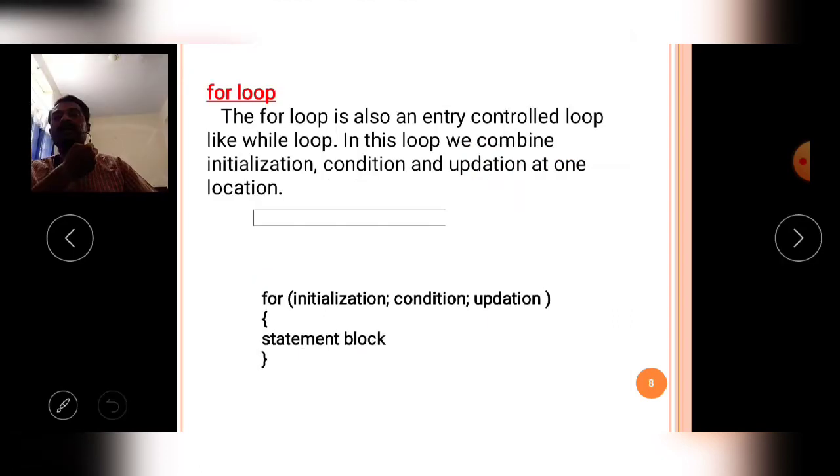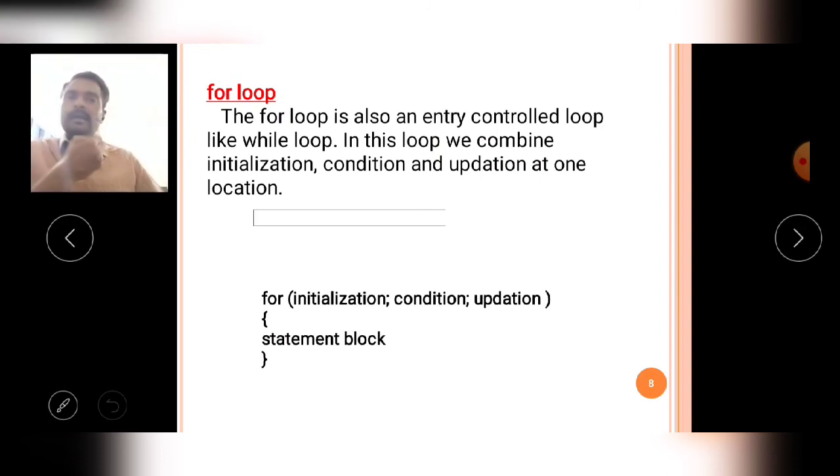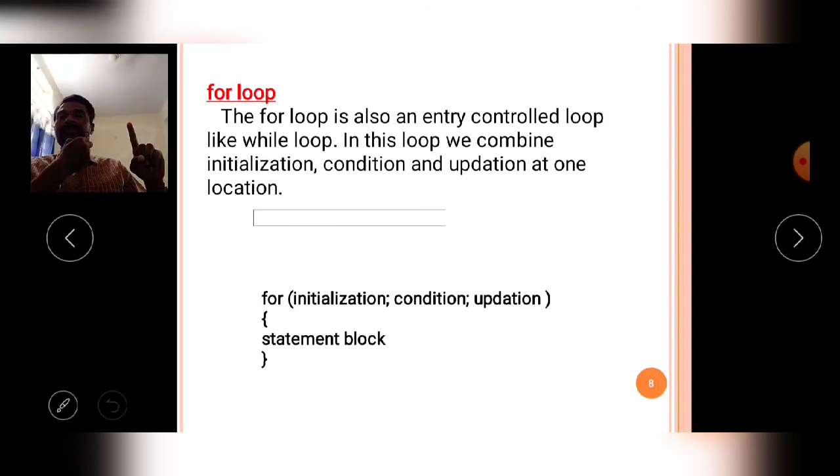Then comes the for loop. What is the use or importance of the for loop? The for loop executes just like the while loop, but the initialization statement, the condition statement and the updation statement, meaning increment or decrement statements, are written at the top of the block only.